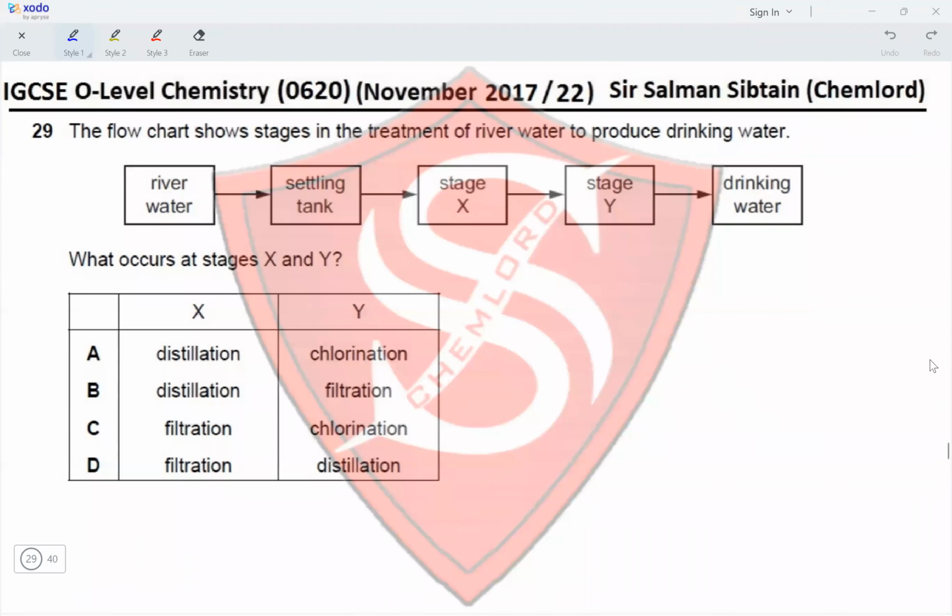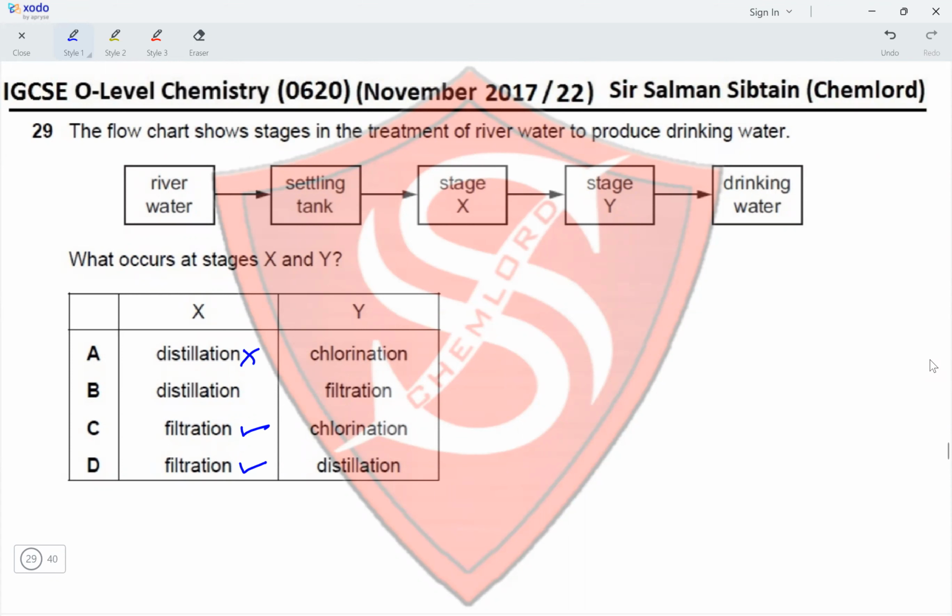Question 29. The flow chart shows stages in the treatment of river water to produce drinking water. What occurs at stages X and Y? So, river water goes into the settling tank and then is subjected to either distillation or filtration. So, filtration is what happens.